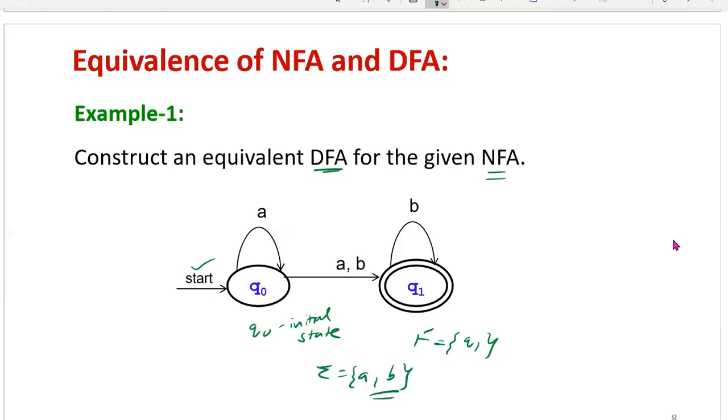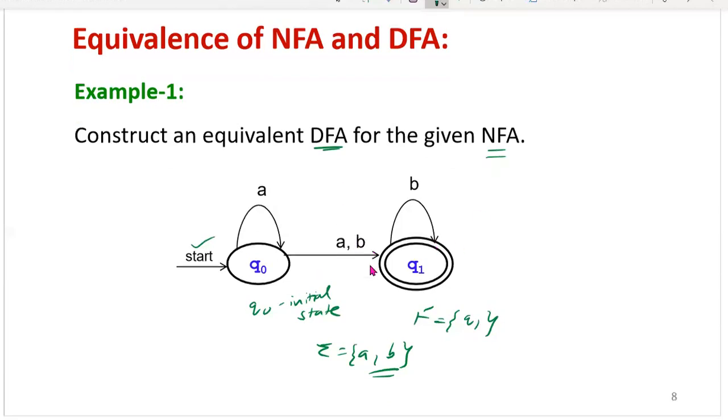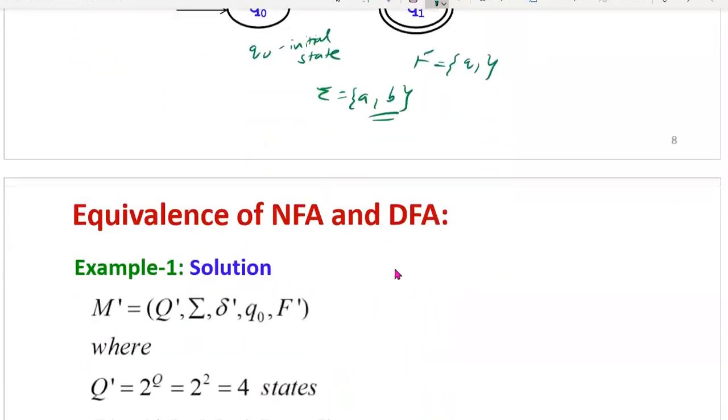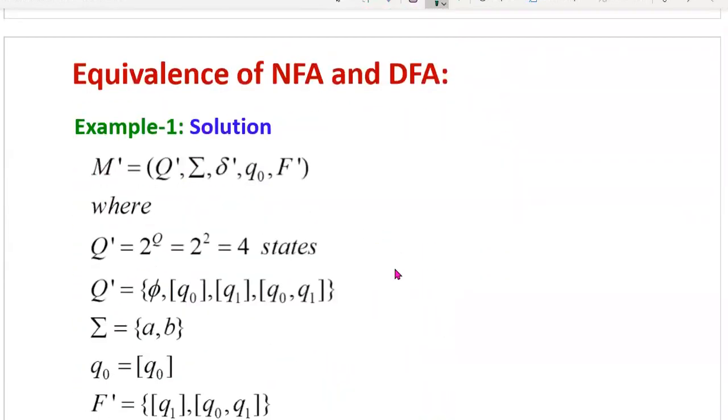So now the transitions. Q0 on A is going to Q0 and Q1. Two next states are there, that's why it is an NFA. Then Q0 on B is going to Q1. Then Q1 on A, you don't have a transition. Then Q1 on B equal to Q1 itself. Now using these delta values, we will find its equivalent deterministic finite automaton, as per the procedure we mentioned. So let us see the solution.